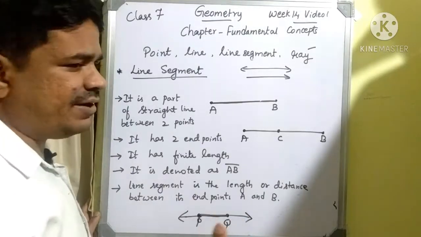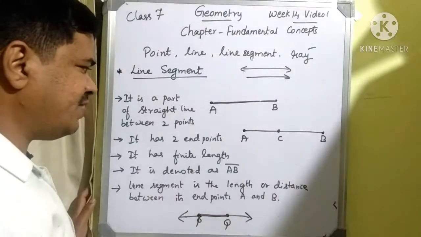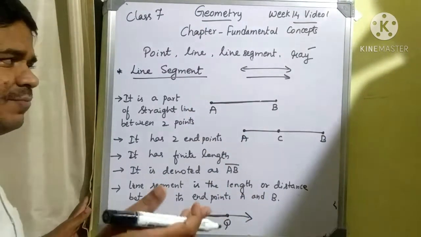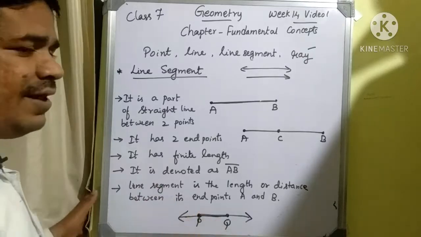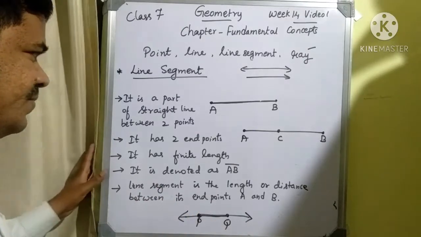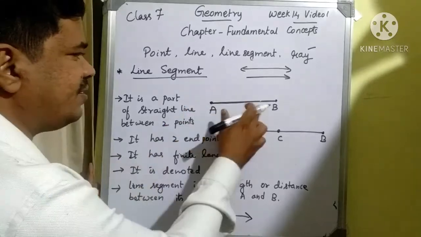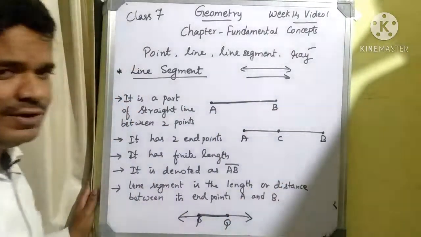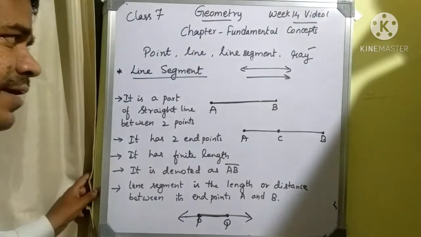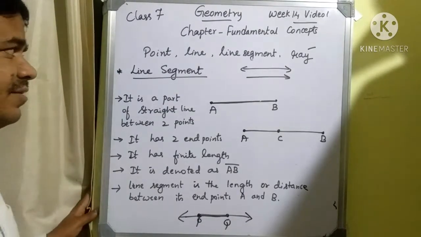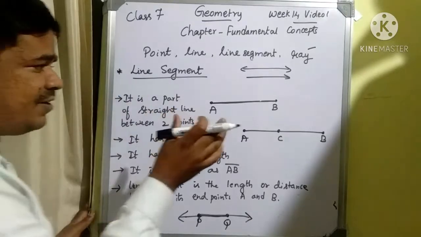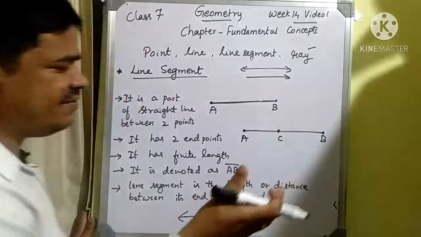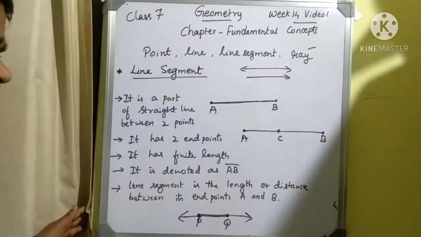But a line is not like that, it extends in both directions. Here, in both directions there is no arrowhead. What is the meaning of that? That means it is not a line or a ray. If you use an arrowhead in this case, it becomes either a ray or a line. So don't use an arrowhead in the case of a line segment. It is just a particular distance or a length between the two endpoints A and B.